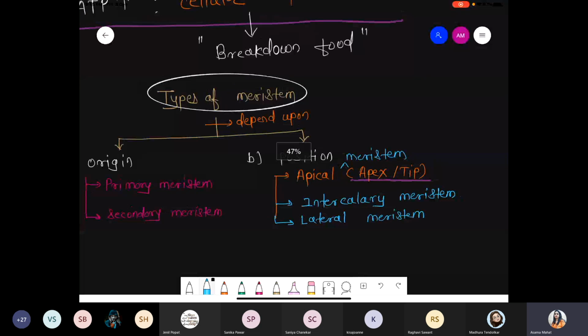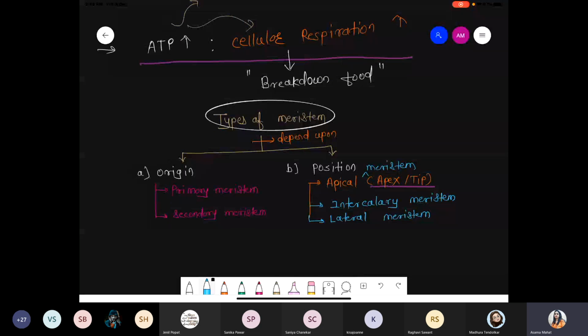Okay, so now we start with the first part, origin. On the basis of origin, what is the meaning of primary meristem and what is the meaning of secondary meristem. Whatever notes are going on, please write down as it is. If there is a table, draw the table. If there is a diagram, please draw the diagram, because if you read NCERT you will not understand anything, because it's totally mashed up in NCERT.